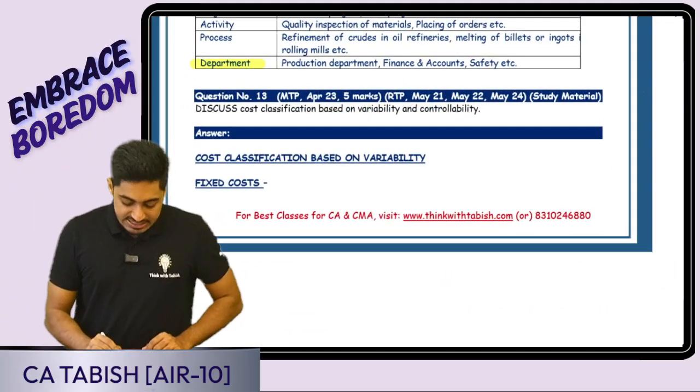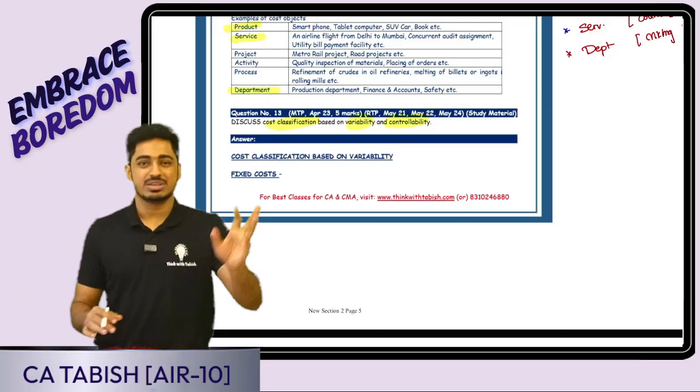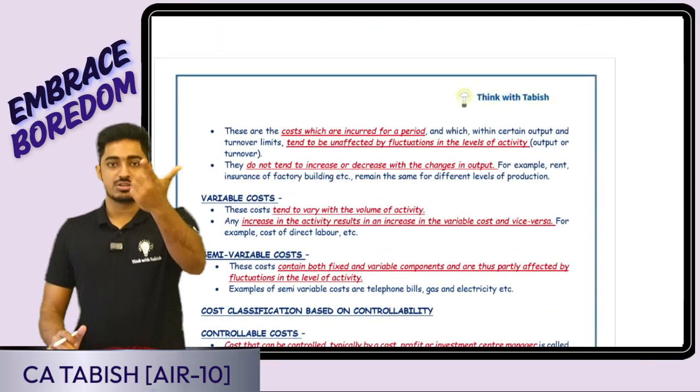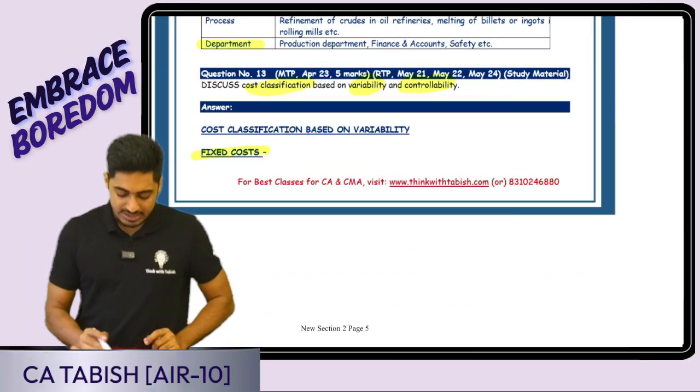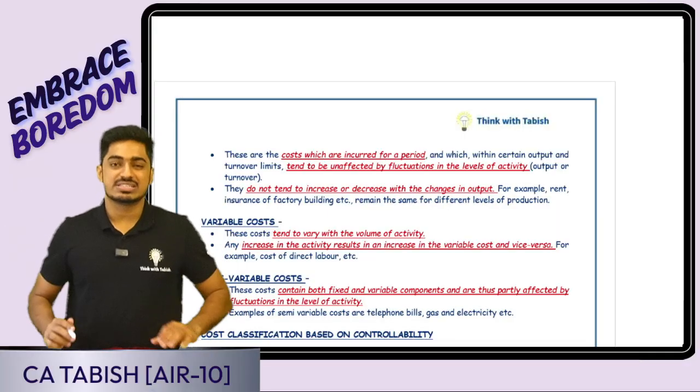Next question is discuss cost classification based on variability and controllability. Something from basics we know. Yes, based on variability, 3 costs: variable cost, fixed cost, semi-variable cost. Quickly, we can write fixed cost. It does not change based on the level of output. You guys can give some examples.